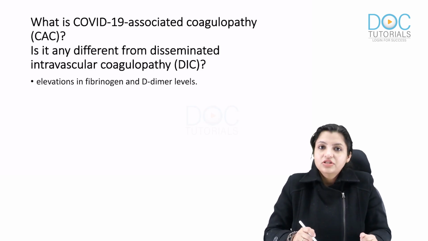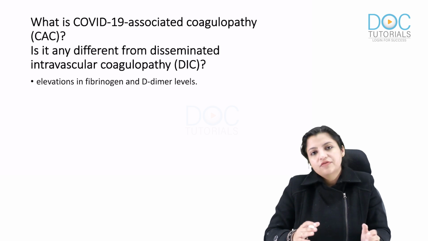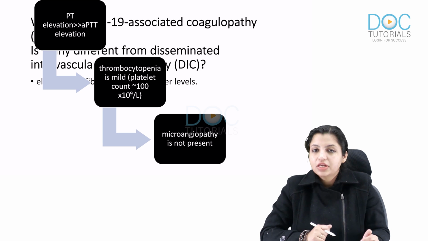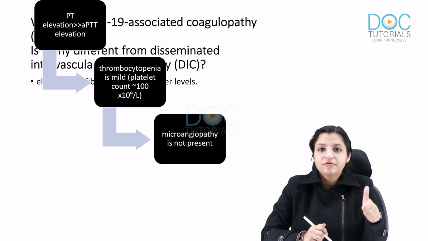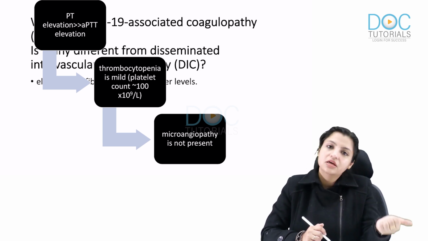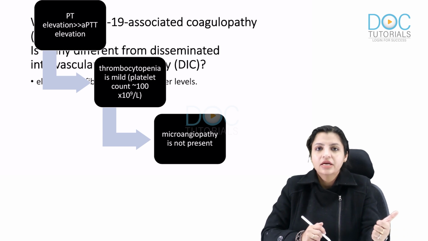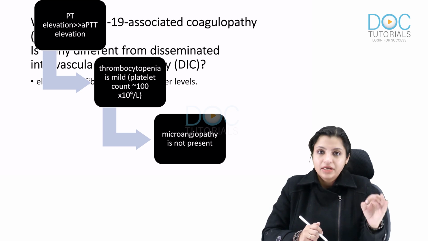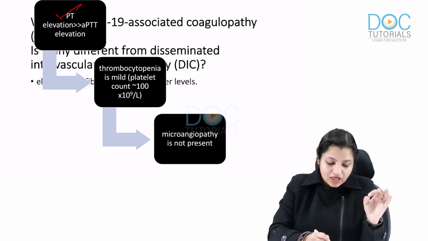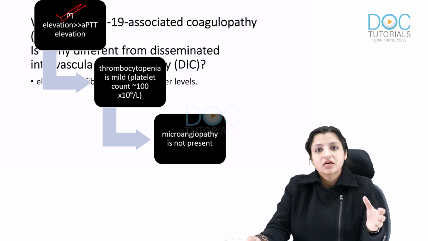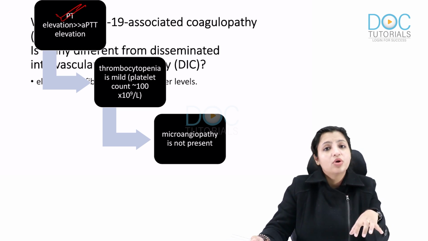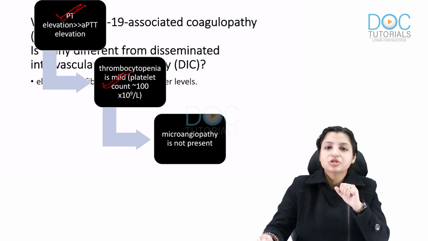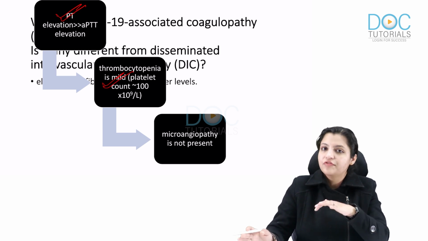Now, I have just told you that COVID coagulopathy has to be differentiated from DIC. There are three important points which you should remember which help in differentiating COVID from DIC. First, the fibrinogen levels are usually increased in COVID-induced coagulopathy. Second, PT and APTT both are increased, but PT is usually more elevated than APTT, which does not occur in DIC. So here PT is more elevated. Third, thrombocytopenia is usually mild, whereas in DIC it's severe.